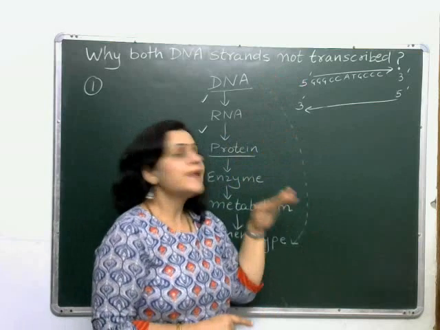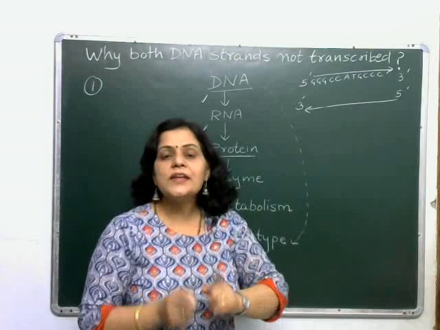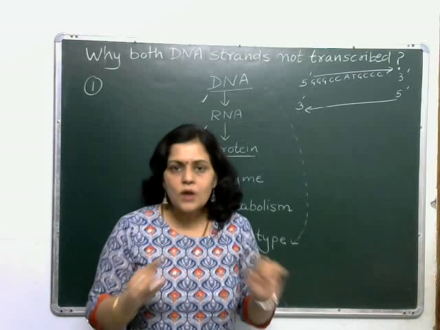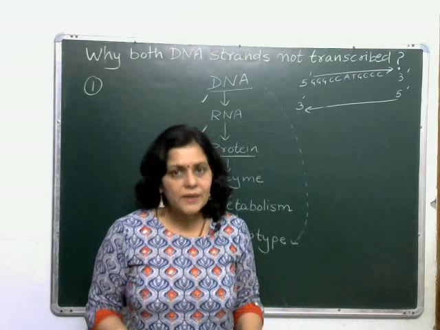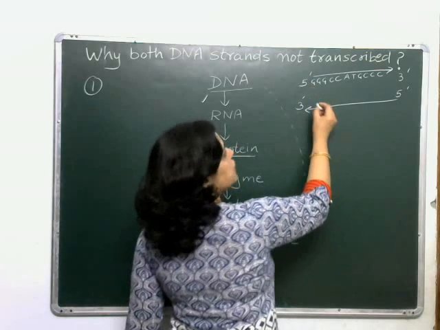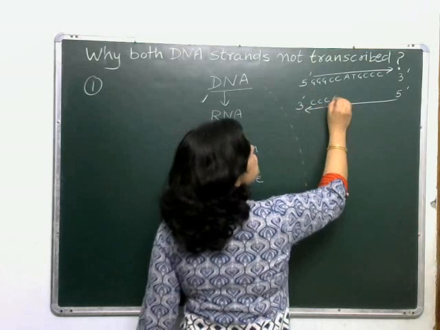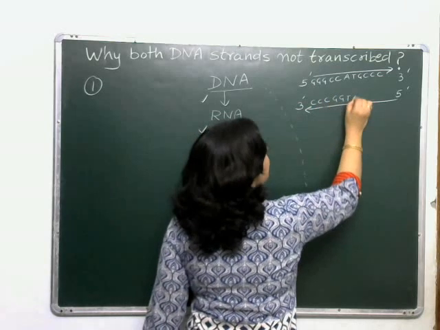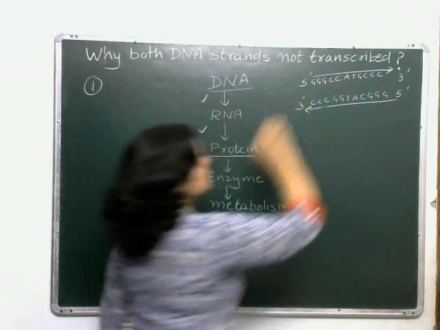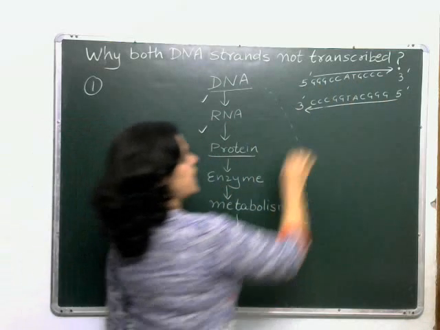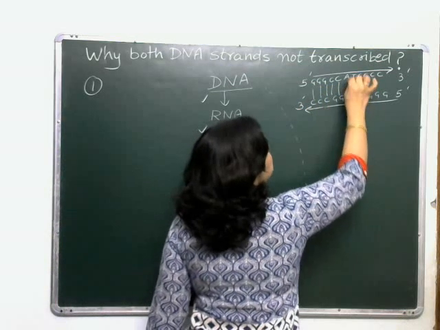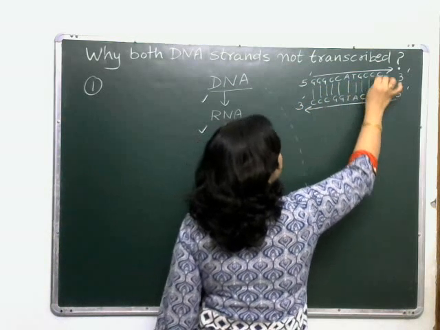You all know that the two strands of DNA are complementary to each other. Always remember, they are not identical, but they are complementary. So on the second strand, it will be C, C, C, G, G, T, A, C, and then G, G, G. This will be the sequence, and the two strands are held together by hydrogen bonds.